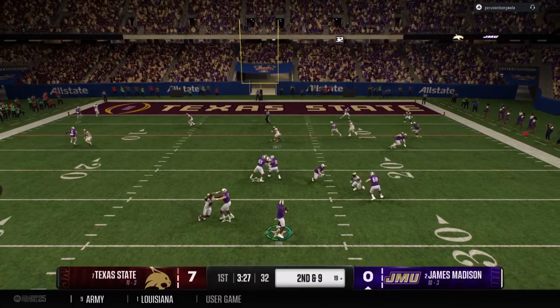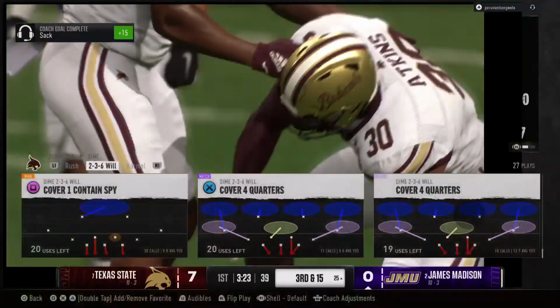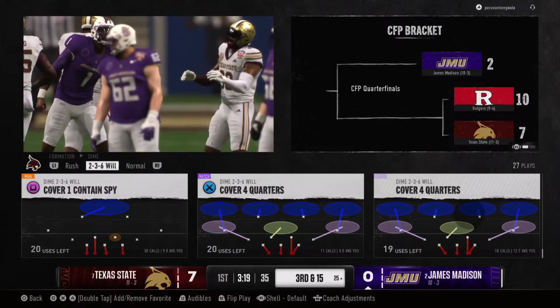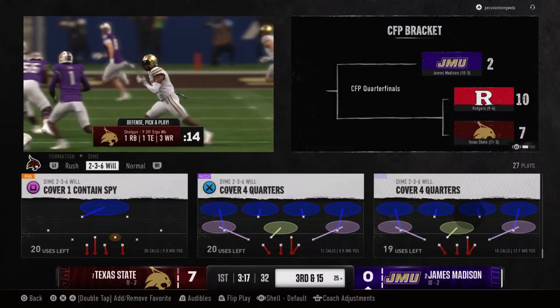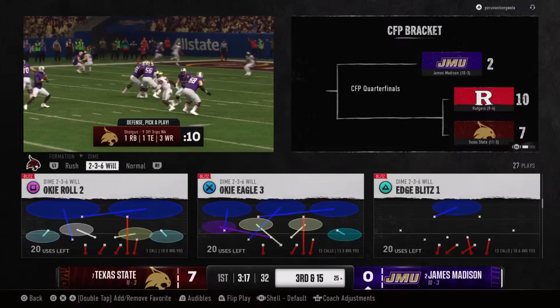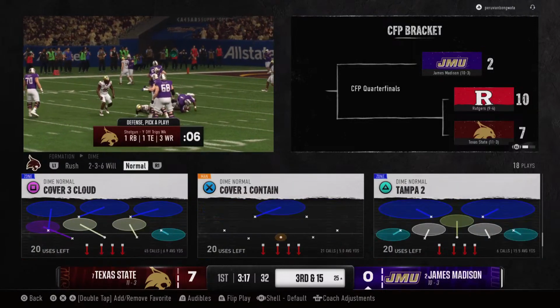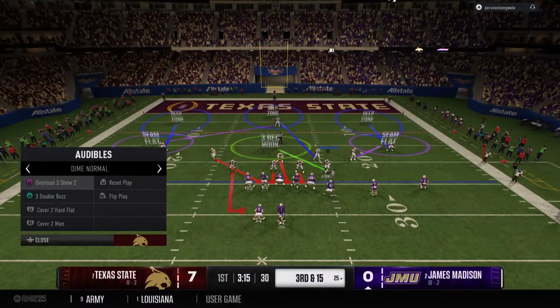From the shotgun, drops back looking for an open man. A sack on the play, could not escape the pass rush. Chris, that's on the offensive line right there. They definitely have to be feeling responsible because it's almost like you didn't protect your little brother back there. That sack sets up the 3rd down play.